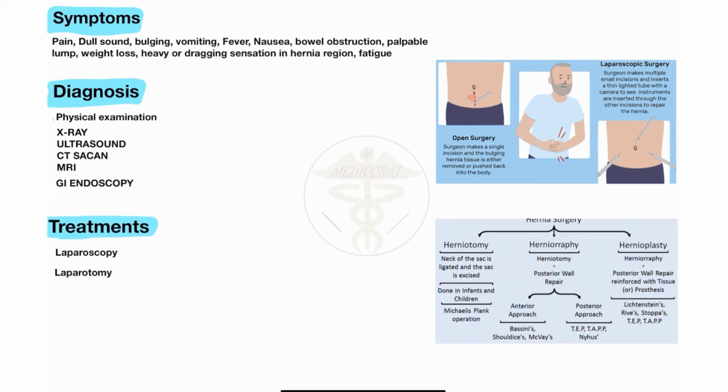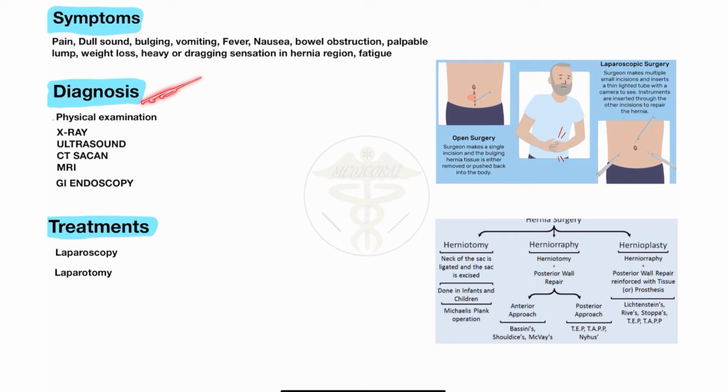These are the symptoms you will see in most patients with hernia. So pain, dull sound, bulging, vomiting, fever, nausea, bowel obstruction, palpable lump, weight loss, heavy sensation in the region of the hernia, fatigue, and weakness you will see as symptoms in the patient with hernia. What is the diagnosis method?